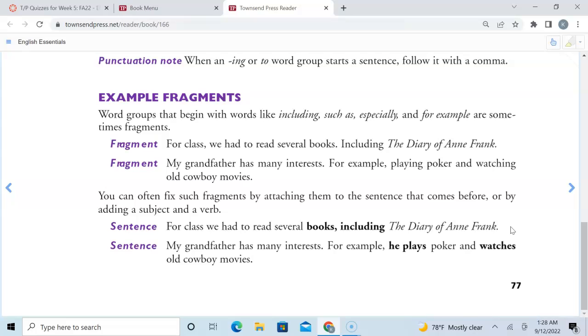Go ahead and practice these. These will make more sense to you. And don't get hung up on this kind of fragments. I will help you with these. But the main part, just to remember, is you need a subject and a verb, and it has to make sense. Those are the three things to remember if you're going to have a sentence, a complete sentence.